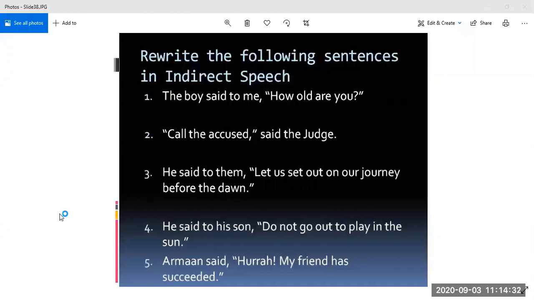It will be the second one. The judge ordered to call the accused is also correct, and the judge ordered them to call the accused is also correct. Good. Next, Yashi will answer. He said to them, "Let us set out on our journey before the dawn."